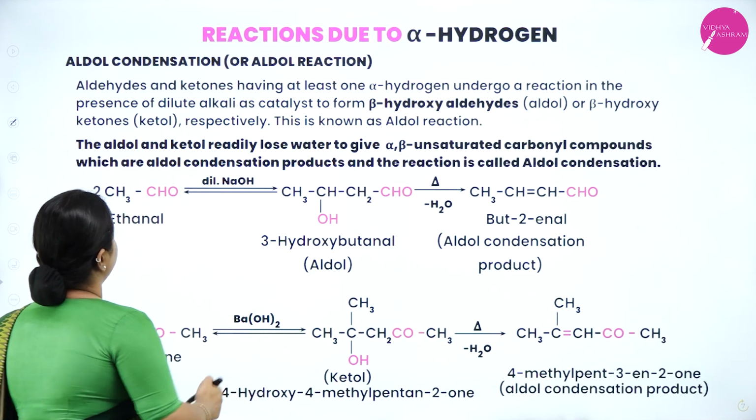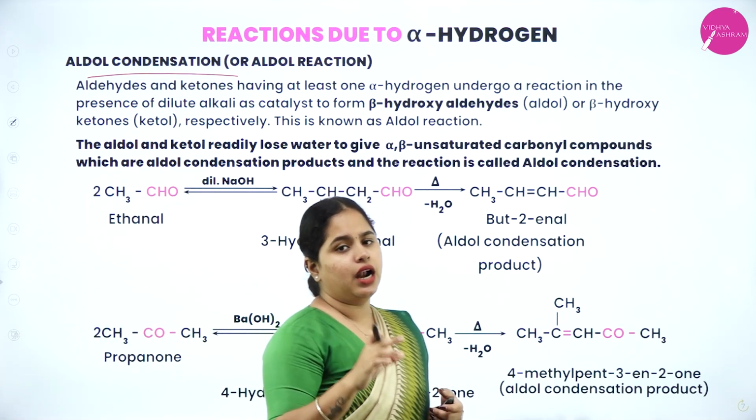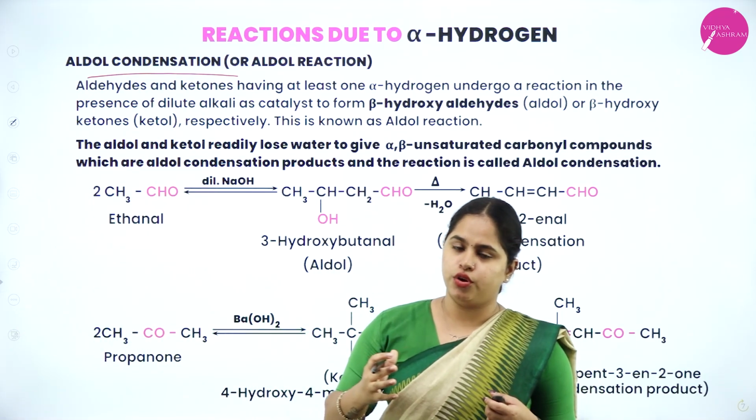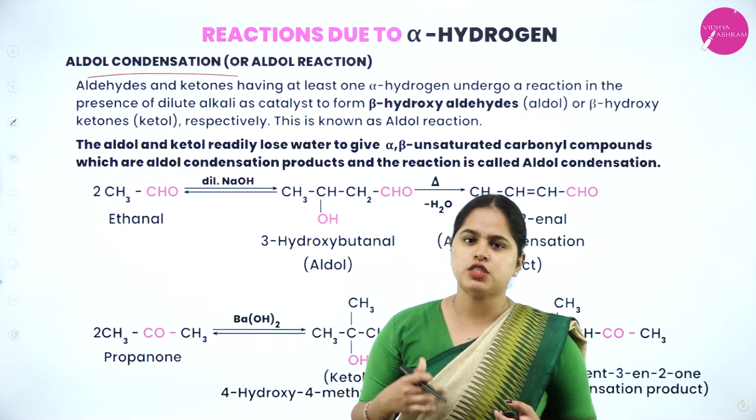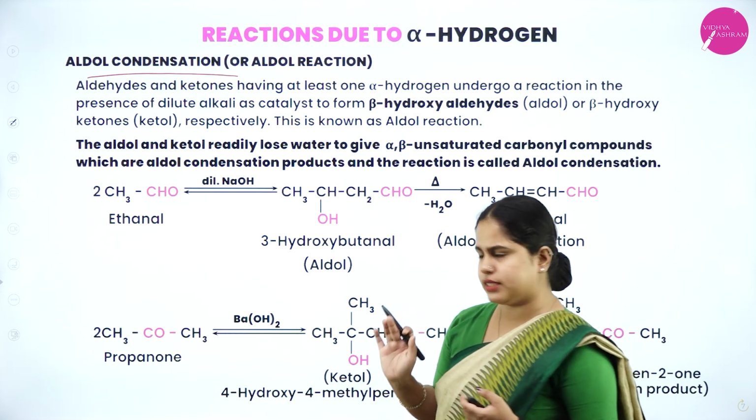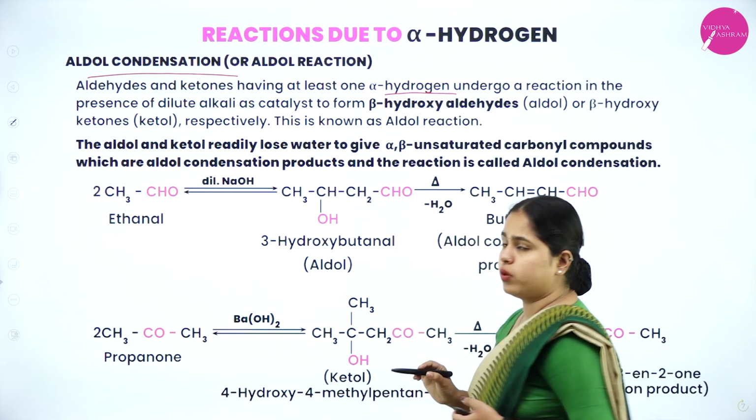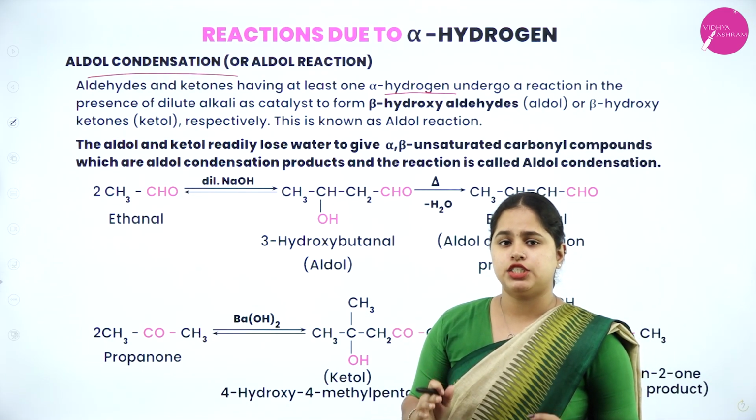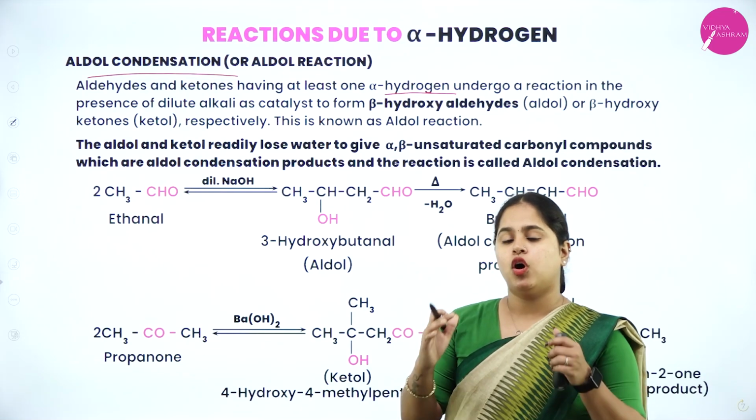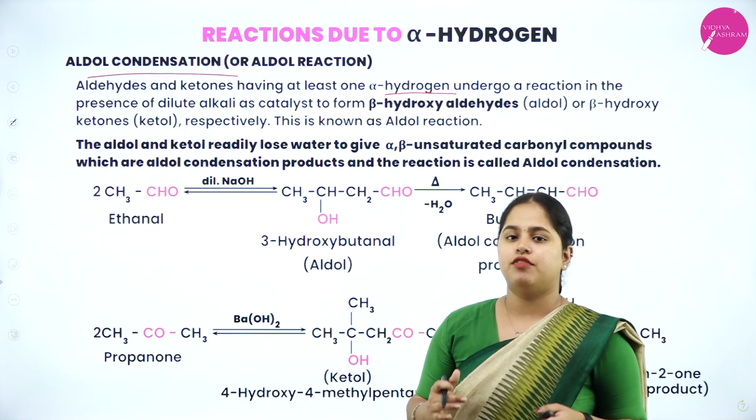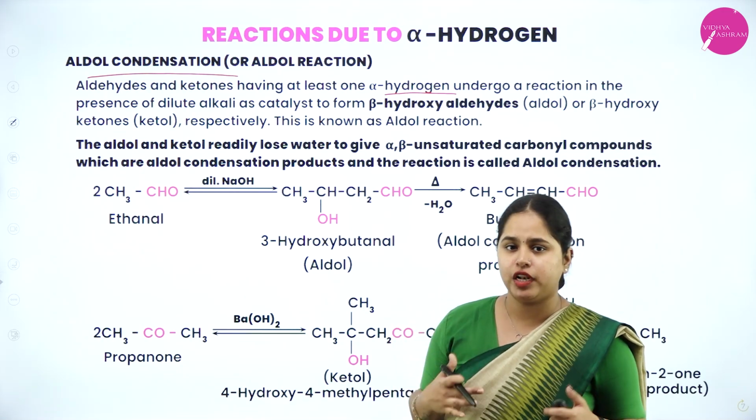Now, moving on to the first reaction, which is a very important reaction called aldol condensation. Aldol condensation, because an aldol is formed. What is aldol? We are going to see. Condensation means water is going to get removed here. So, let's see. Aldehydes and ketones having at least one alpha hydrogen. This aldol condensation reaction can only happen if your aldehyde or ketone has an alpha hydrogen. If alpha hydrogen is not available, aldol condensation will not take place.